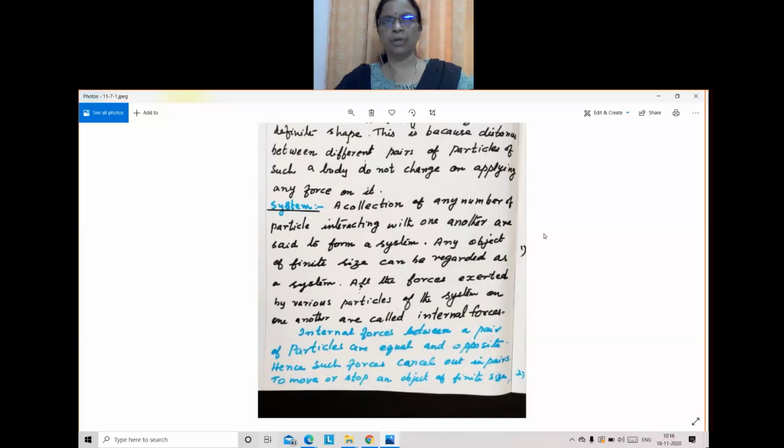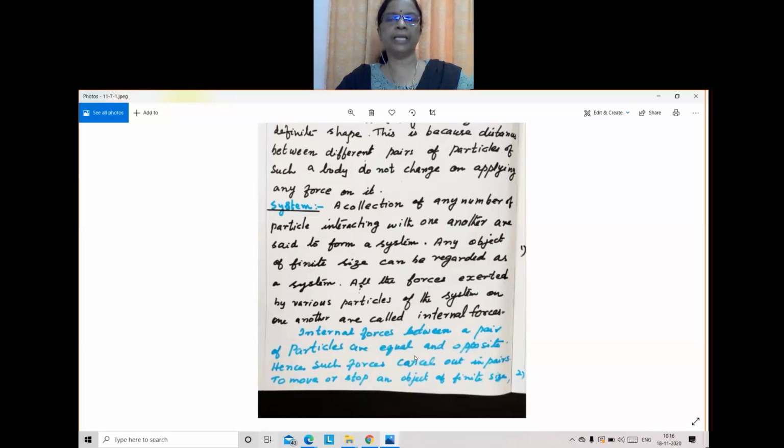So a body consists of a large number of particles, and they exert force among each other. These forces are called internal forces. And the internal forces between a pair of particles are equal and opposite. One particle exerts a force on the other, and it experiences an equal and opposite force.